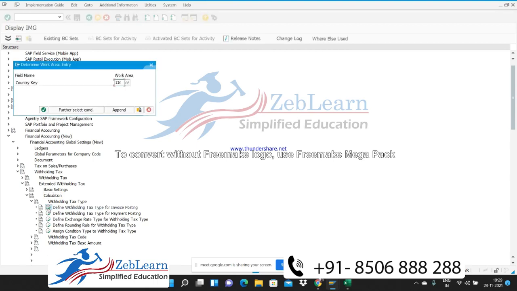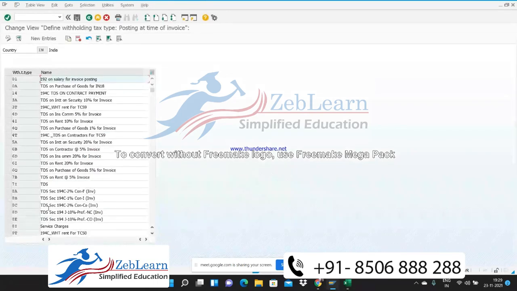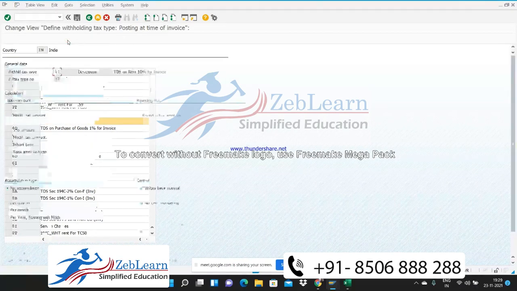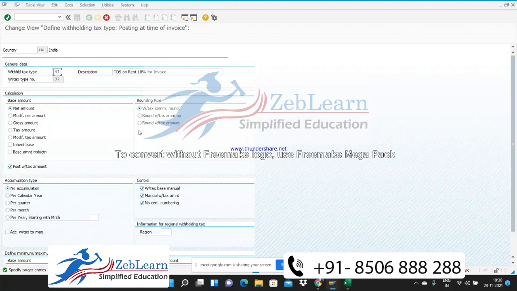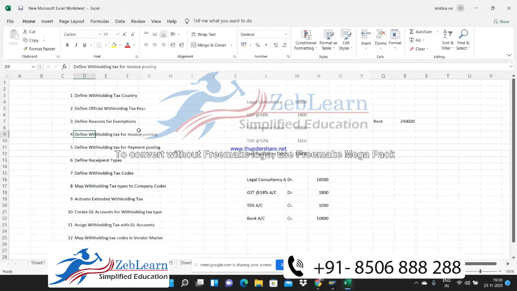Just click on this option, give your country code IN, and there are so many conditions which they have created. I'm just copying one of the conditions, which is related to rent, with 94I 2%, 3%, J 10%, rent for 10%. So I'm copying this condition type which is created in the system. Copy, and here all the options are available. So I'm going to create our own conditions.